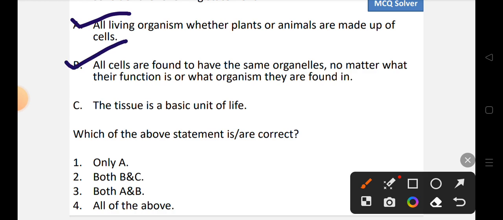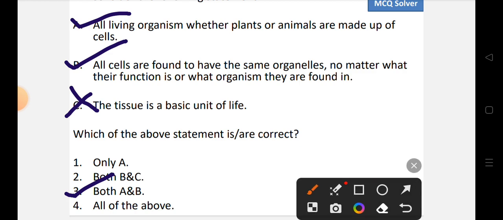But statement C says that tissue is a basic unit of life, which is an incorrect statement because cell is the basic unit of life, not tissue. So A and B are correct statements. So the correct option will be option number 3, that is both A and B is correct. So 3 is the correct option.